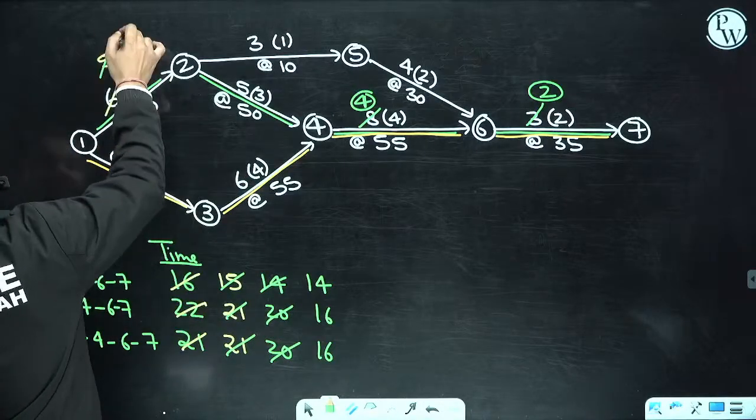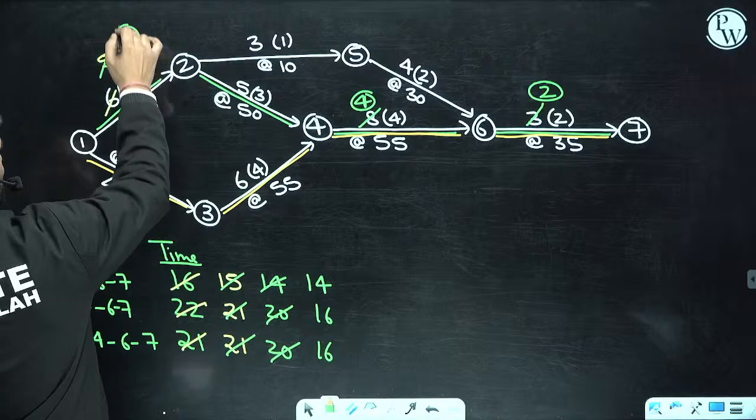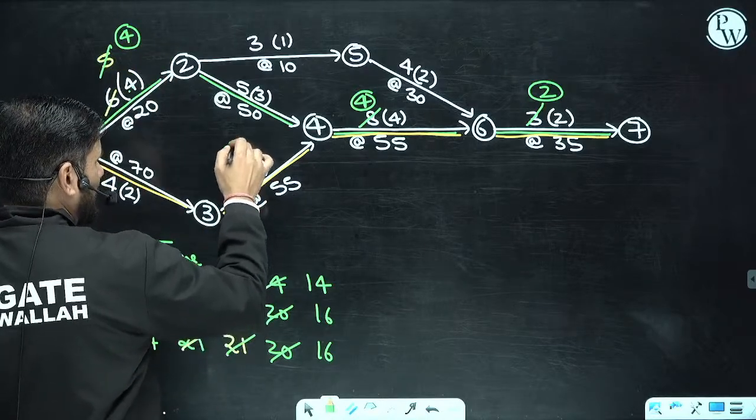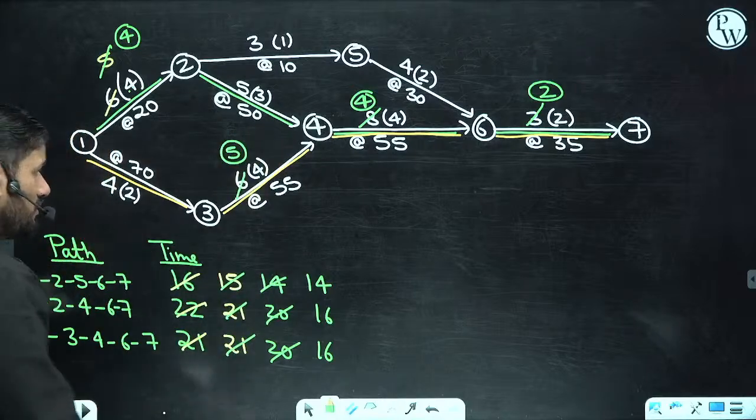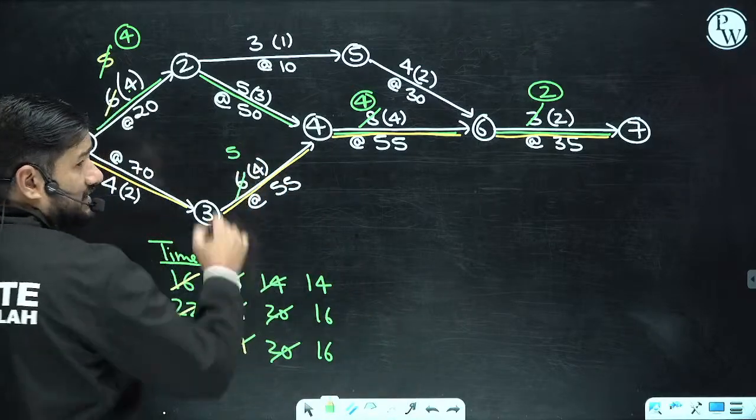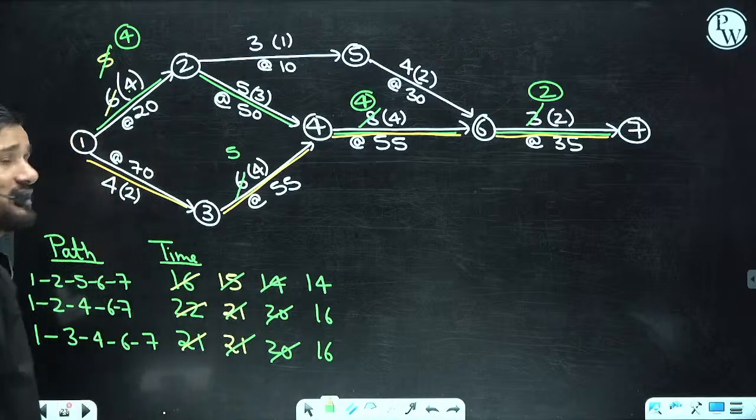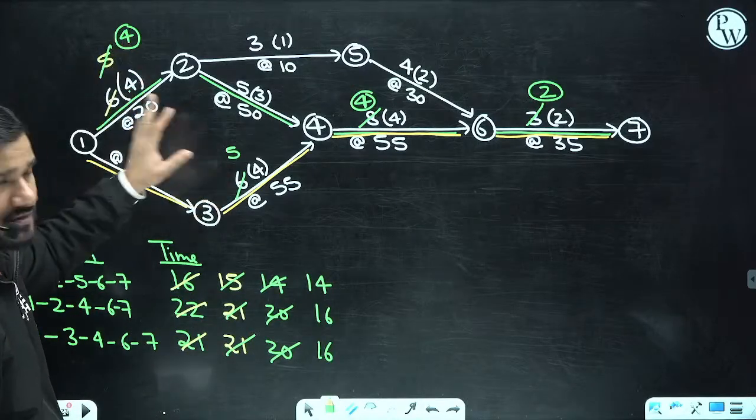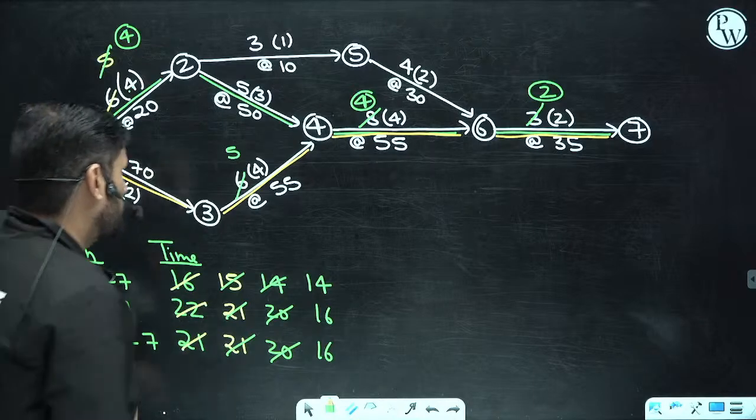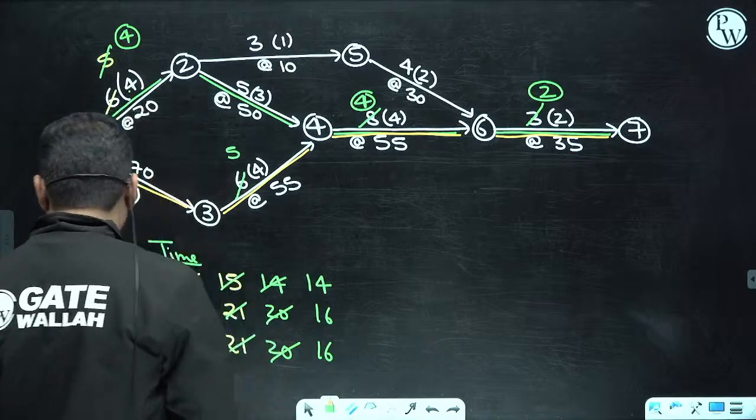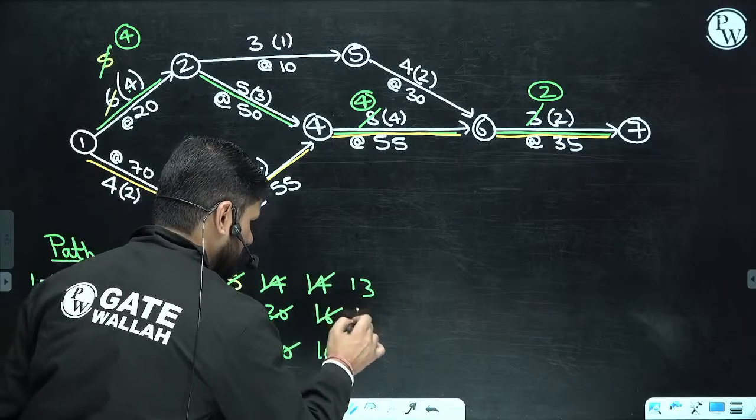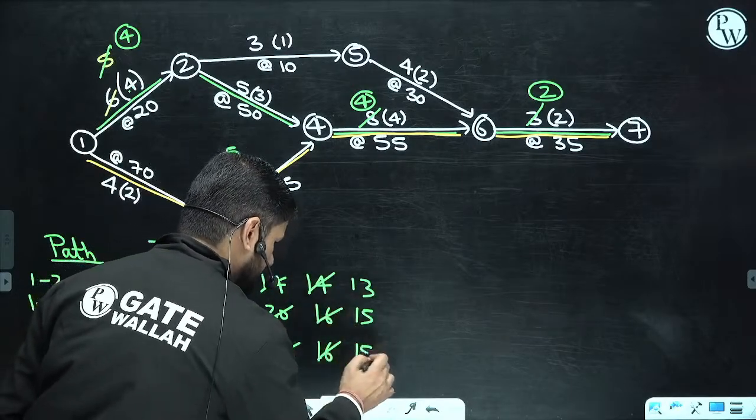So I am making this as 4 and I'll make a circle because complete crashing has been done, and I'll make this 6 as 5. I'm not going to make the circle here. It will become 5. So this 6, 5 will become 4 and this 6 will become 5. Okay, so definitely this 1 2 is coming here. 1 2 is coming over both paths. It will become 13, it will become 15 and it will become 15.